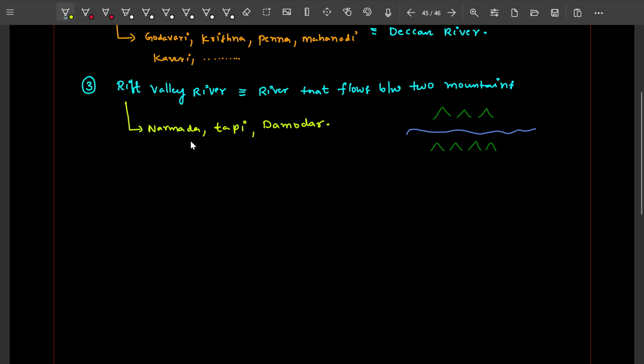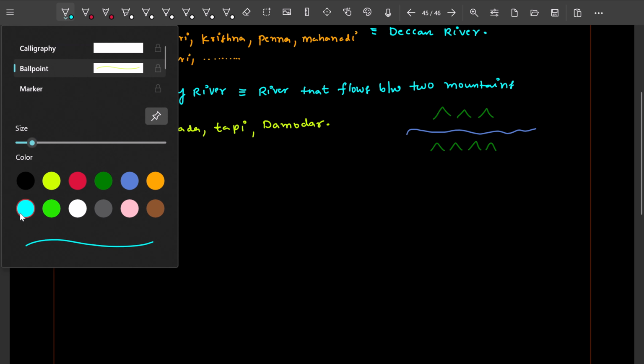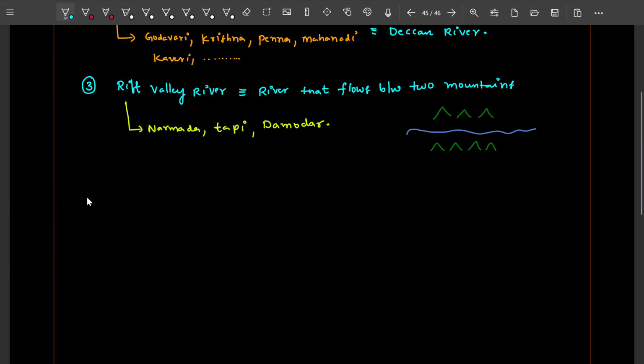Next, this is nothing but the west flowing rivers. Okay, west flowing rivers merge into the Arabian Sea.